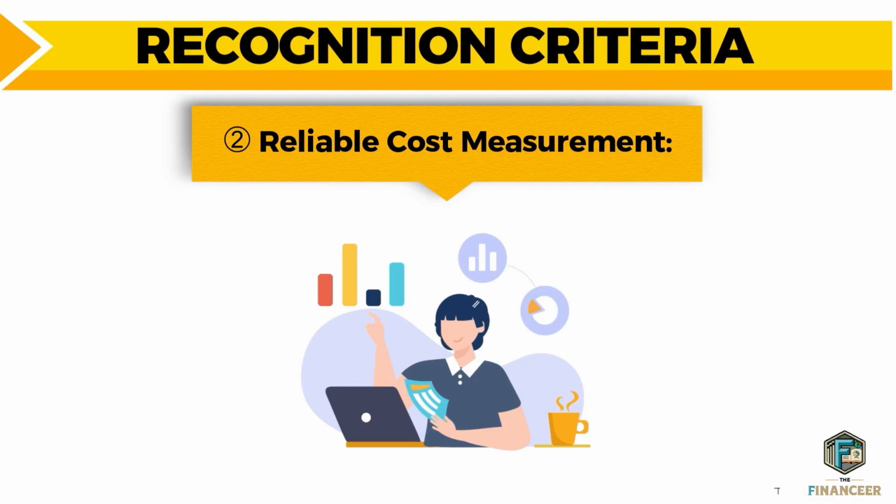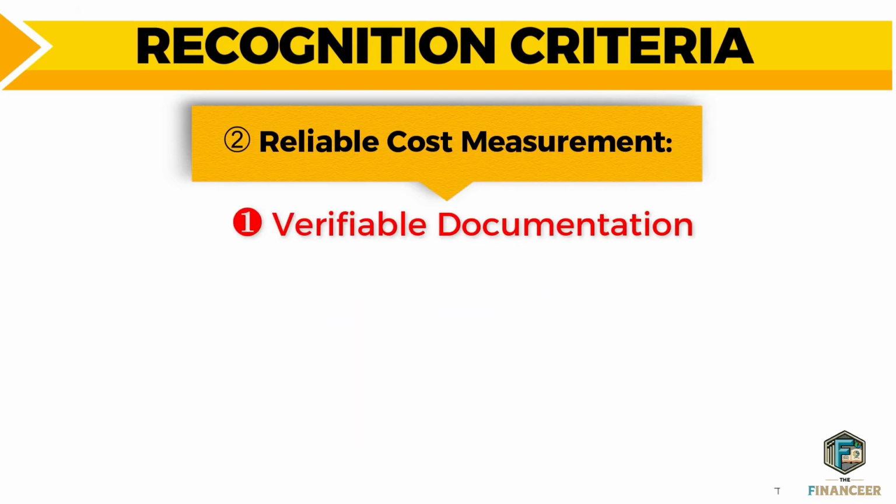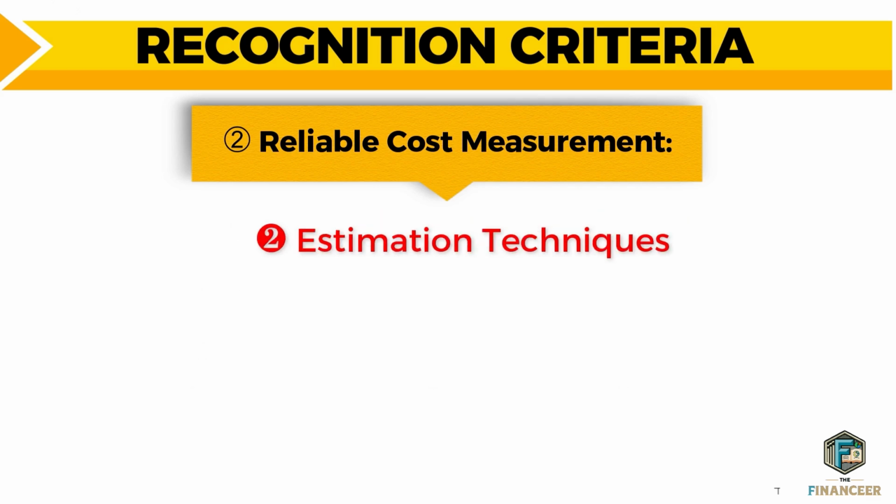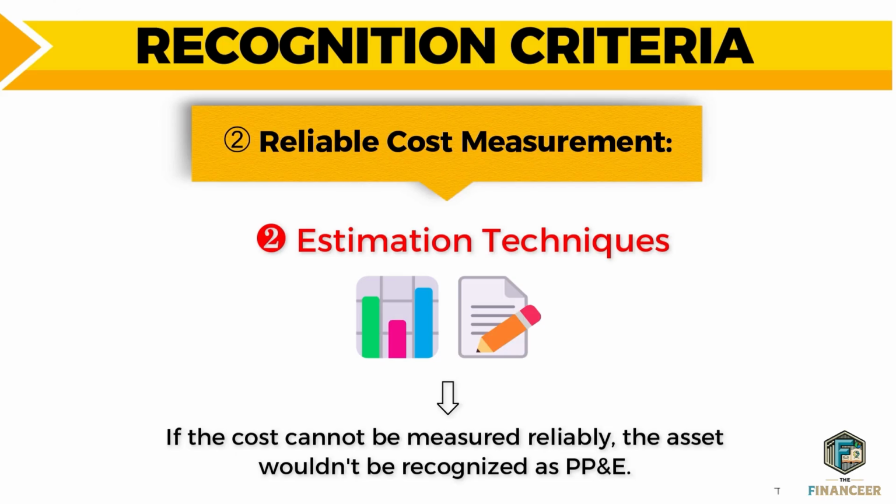And here are some factors that contribute to the reliable cost measurement. We have two factors that might help us confirm the ability to measure the cost reliably. Number 1, the verifiable documentation, such as purchase invoices, receipts, and other documents that provide evidence on the cost incurred in order to acquire the PPE assets. And number 2, estimation techniques. For certain costs like dismantling or removal costs, you have to provide a reasonable estimation method in order to provide an estimate for these costs that you are going to pay in future, such as removal cost.